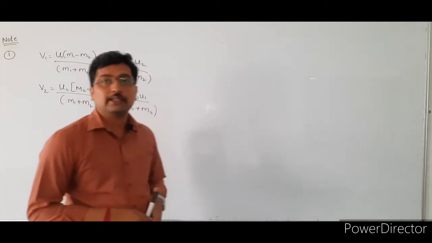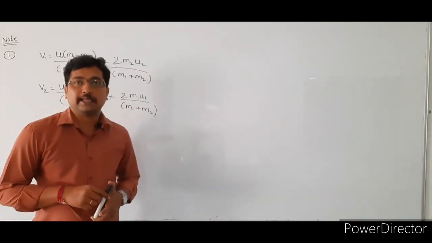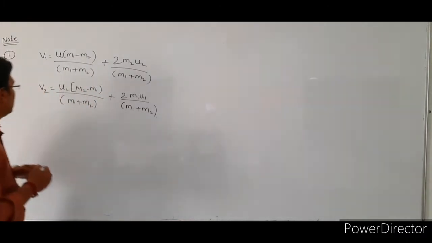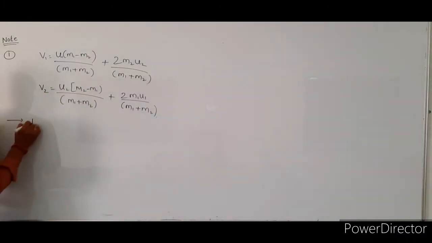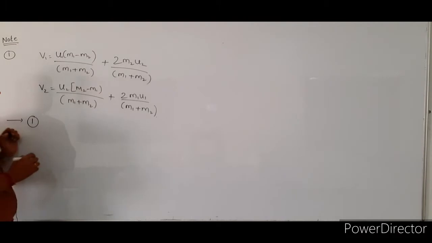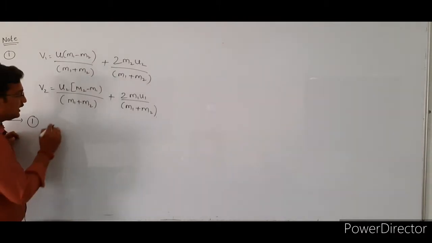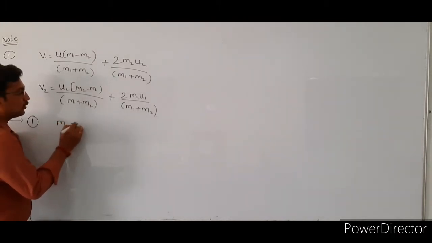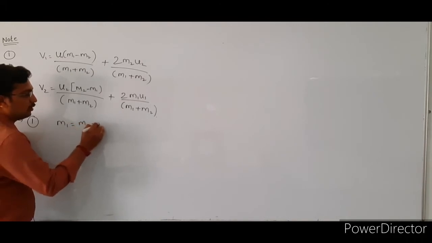Next we are going to discuss some special cases. The first case is the two bodies having the same masses, right? So in the first case, if the two bodies have the same masses, that is m1 is equal to m2 is equal to m.